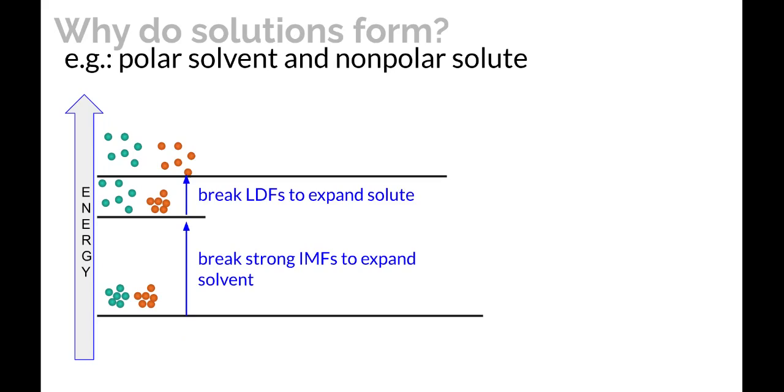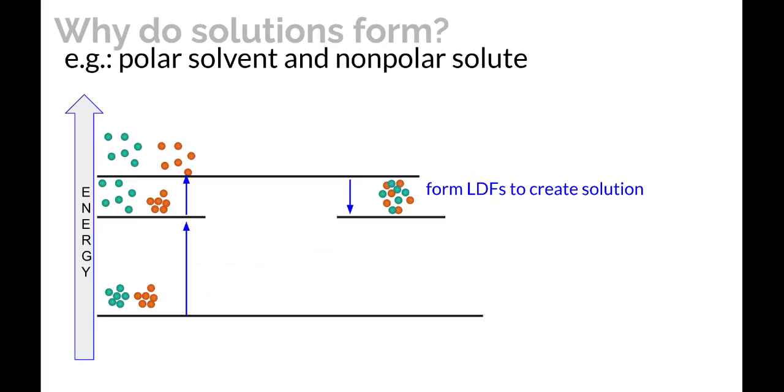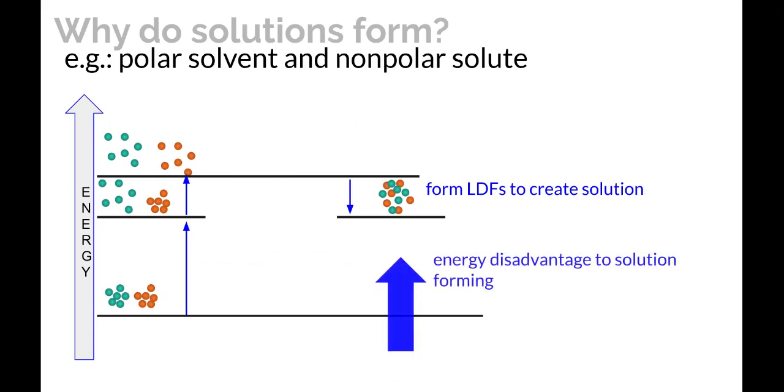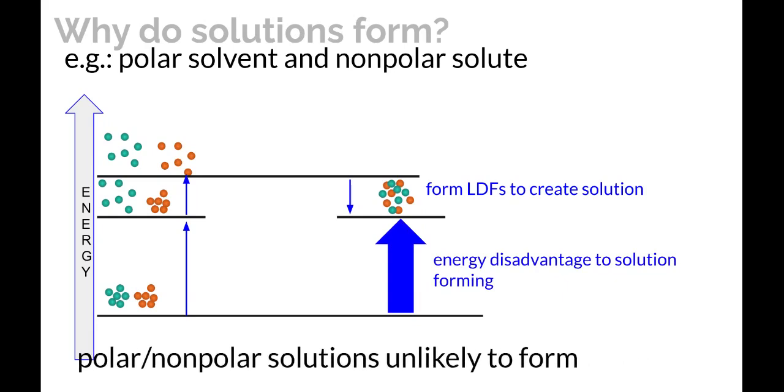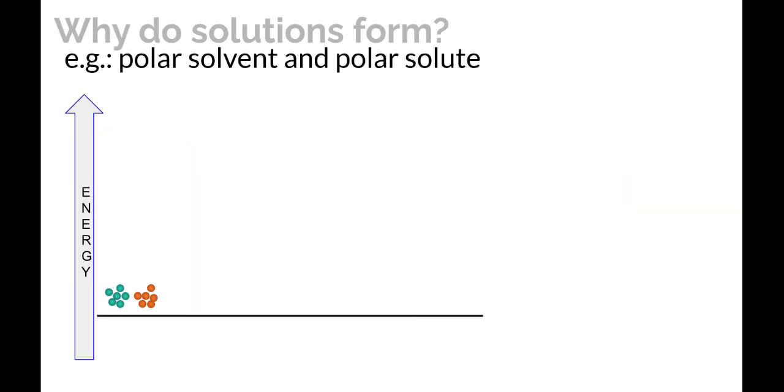Now we're going to form some intermolecular forces in our solution, but they're going to be relatively weak because the attractions between the polar and nonpolar substances are just dispersion forces. So it's not going to be a very big energy drop. So this is a relatively large energy disadvantage to the solution forming. And what that means is polar and nonpolar solutions are unlikely to form because it takes more energy than you get back. Even though the randomness thing is in favor of it, the energy is not. And so we don't usually see solutions of polar and nonpolar substances.